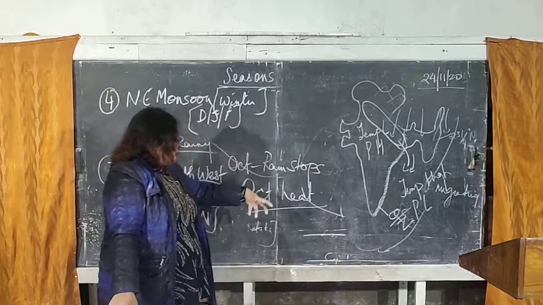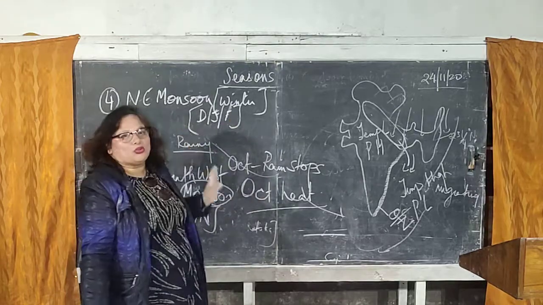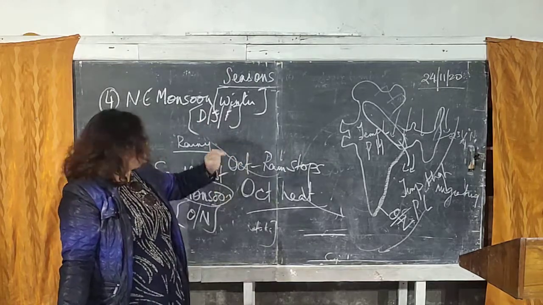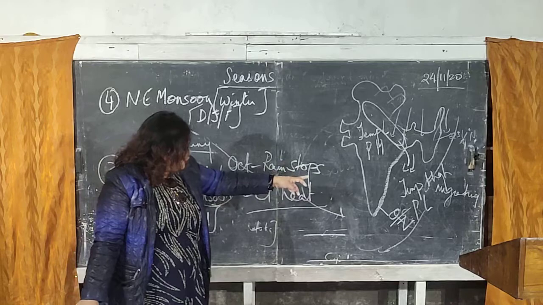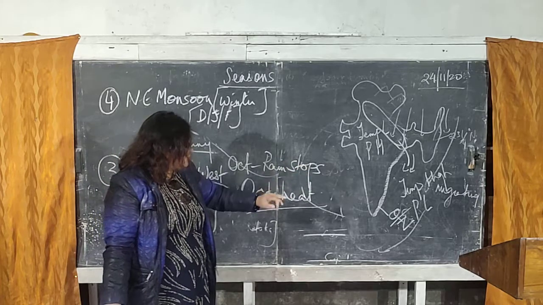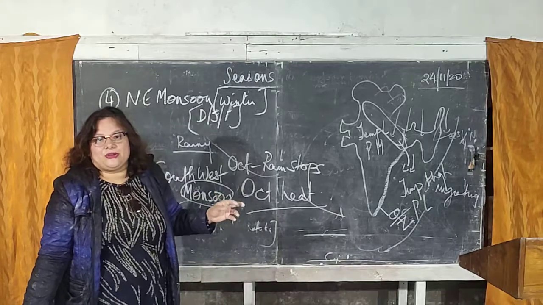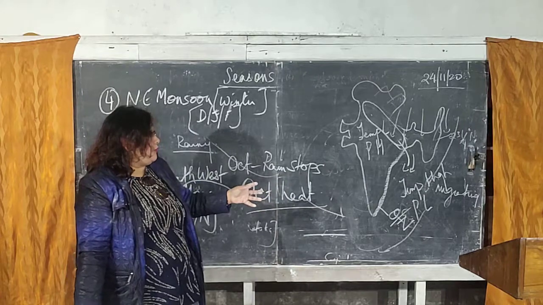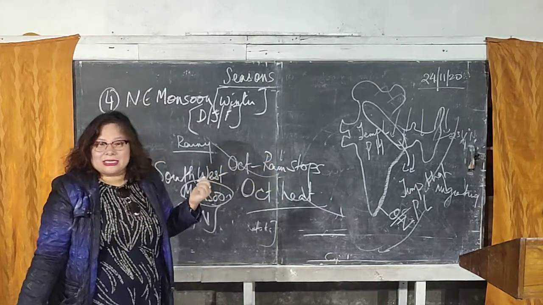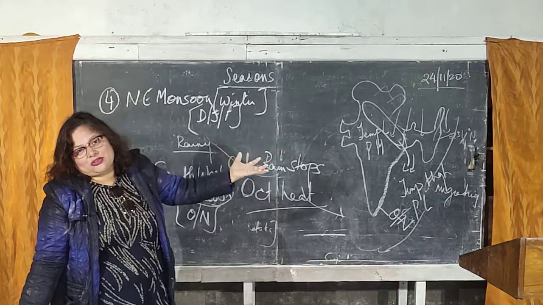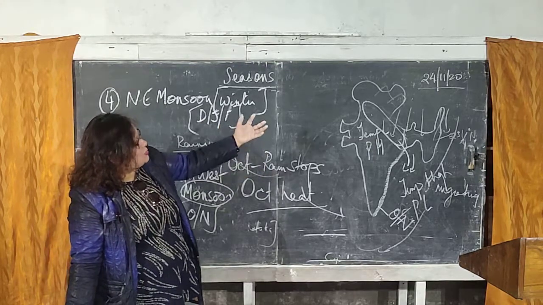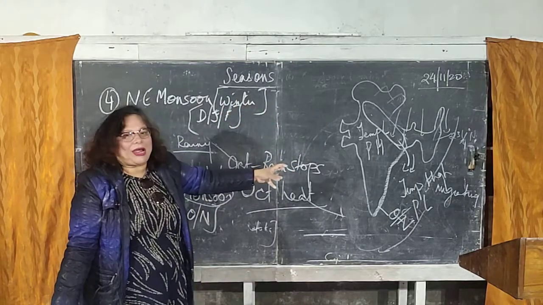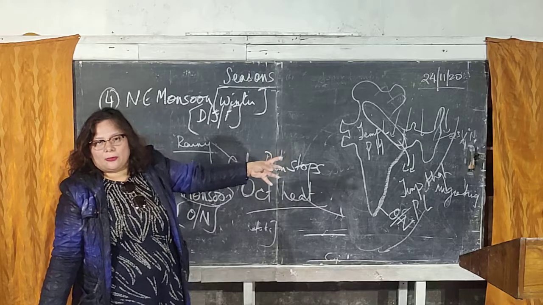Okay, so this is what is happening during the northeast monsoon. Now again the temperature is low, the phenomenon is the same, pressure is high over the land. Temperature is high over the water, pressure is low, wind is blowing from a high pressure area towards a low pressure. High pressure is over the land, low pressure is over the water. So the low pressure over the water is attracting the wind blowing from the land. When wind is blowing from the land, it means the wind is a dry wind. So the wind starts blowing from the northern part of our country as well as the eastern part of our country, and then gets attracted towards the coastal areas of Bengal.